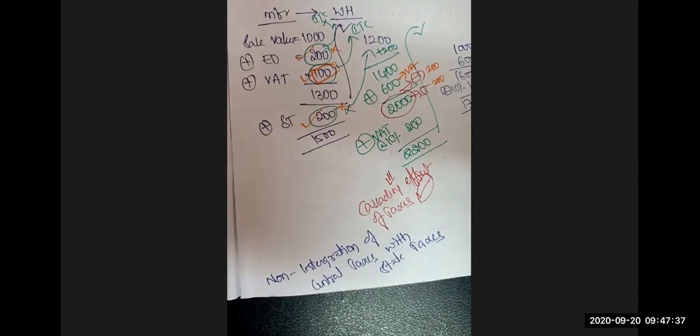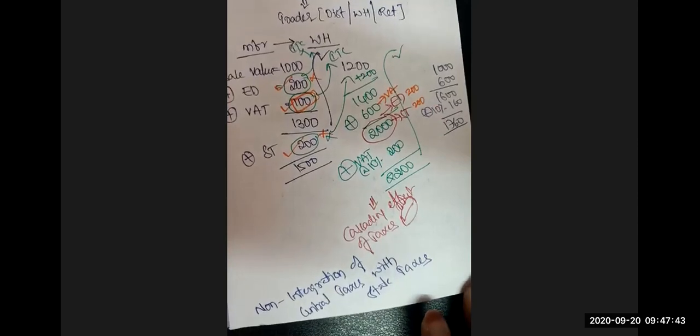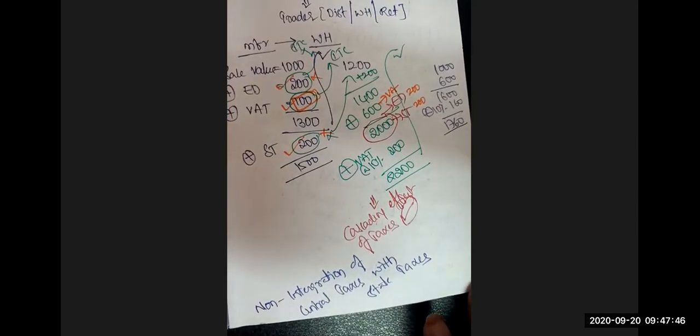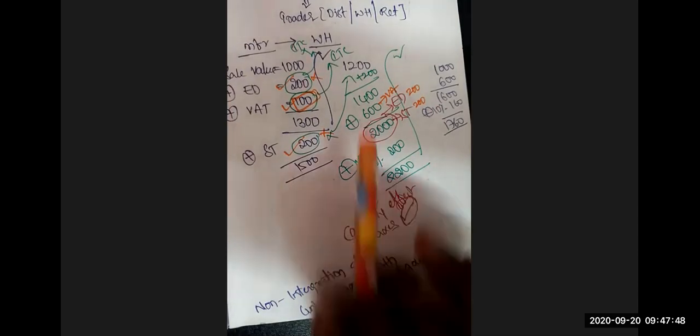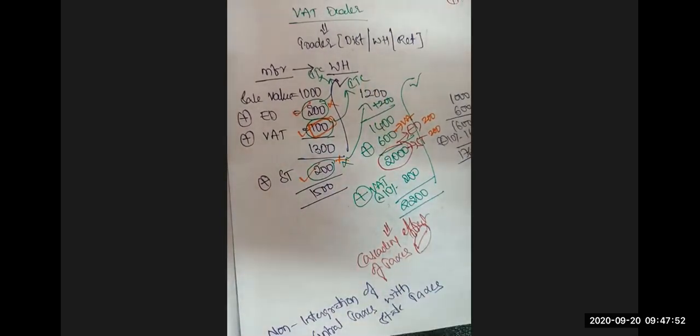Non-integration of central taxes with state taxes. The ultimate burden falls on the consumer only. See, if the wholesaler is not able to get the credit, what will he do? He will simply add the taxes to the cost and collect from the ultimate consumer. The burden on the consumer increases, and the rise in prices leads to inflation.